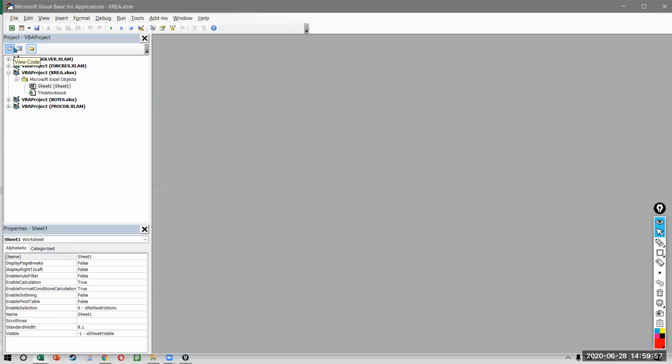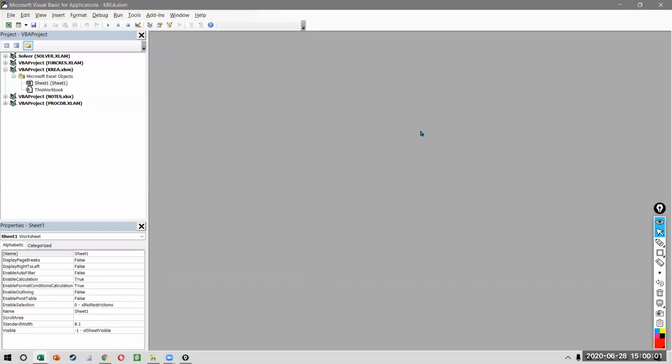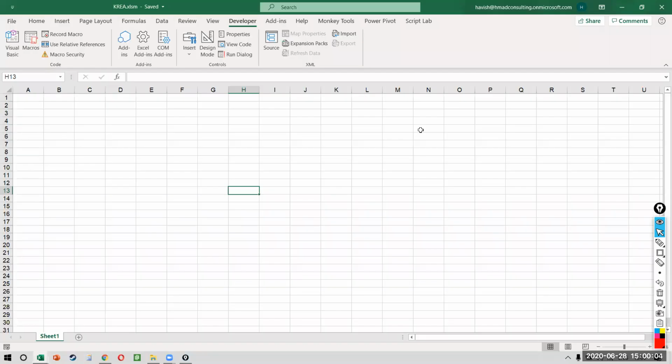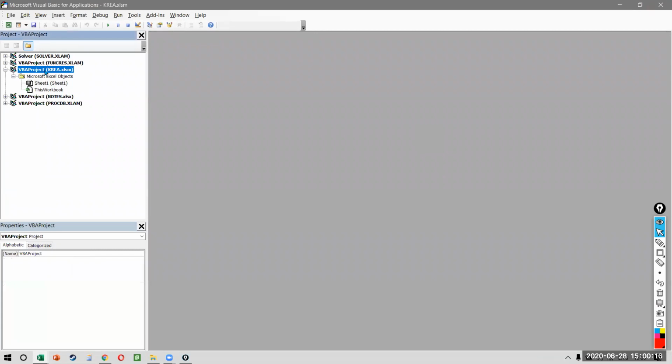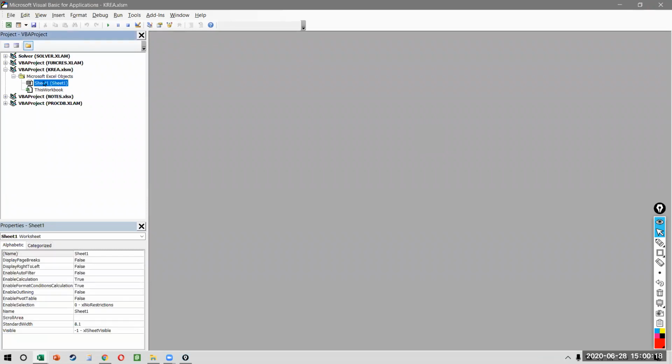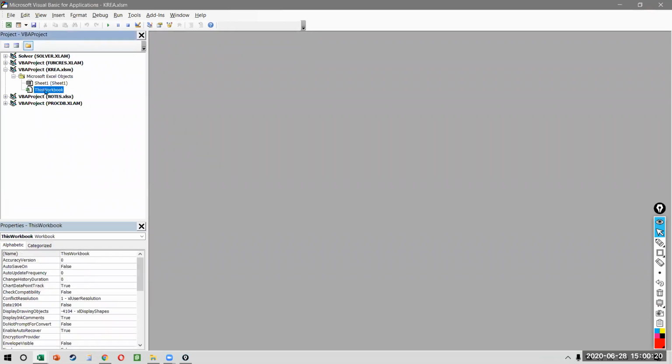Now, one difference between VBA and Power Query in terms of the interface is that when you have VBA open, you can toggle between Excel and VBA, and you can work on both of them parallelly, which, remember, is not possible on Power Query. What do we have? On the left side, I can see this is the workbook name, Kriya. There is one sheet and there is one workbook, obviously. Now the workbook will only remain one, but I can add as many sheets as I want, right?